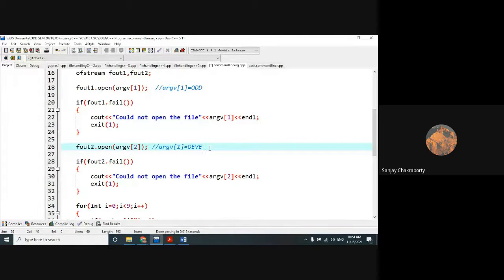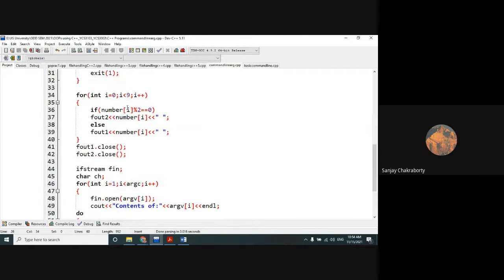Everyone agree with me? Yes, sir. Argv of 2 is even, right? And argv of 1 is odd. So those numbers which are properly divided by modulo 2 are written into the even file, and those which are not properly divided by modulo 2 are written into the odd file.